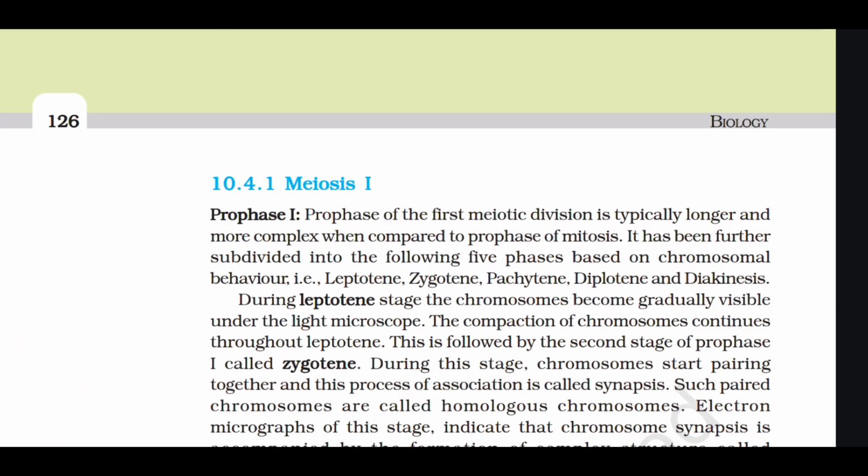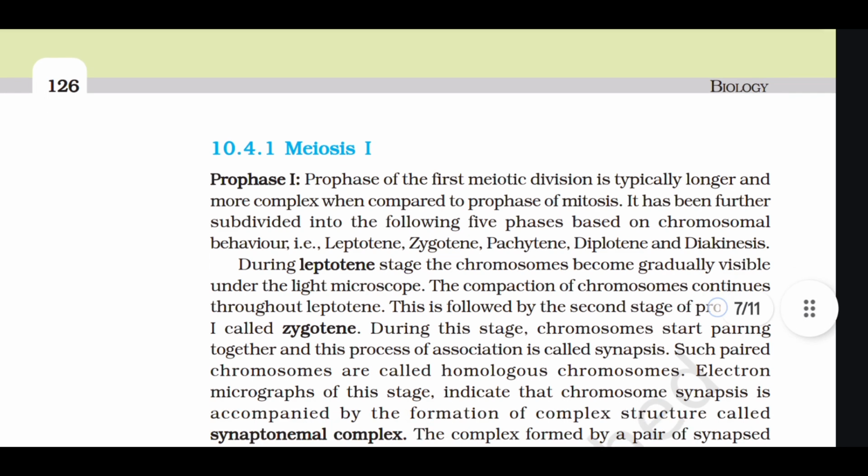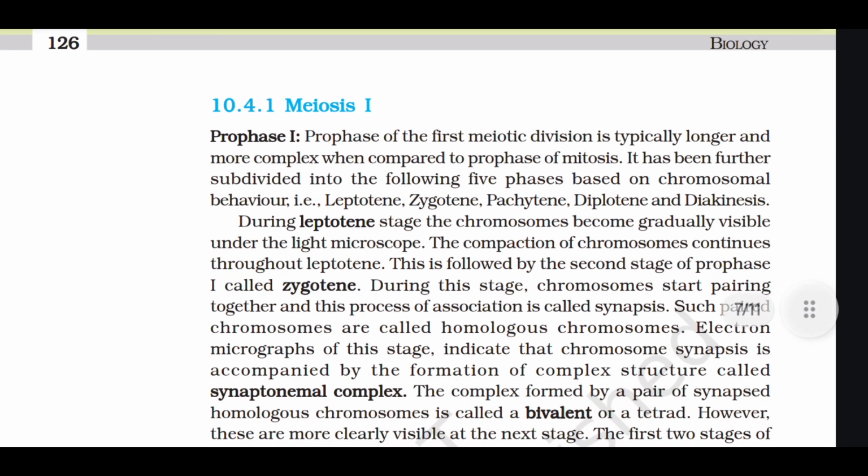Prophase 1. Prophase 1 of the first meiotic division is typically longer and more complex when compared to prophase of mitosis. It has been further subdivided into the following 5 phases based on chromosomal behavior, that is leptotene, zygotene, pachytene, diplotene, and diakinesis. During leptotene stage, the chromosomes become gradually visible under the light microscope. The compaction of chromosomes continues throughout leptotene.